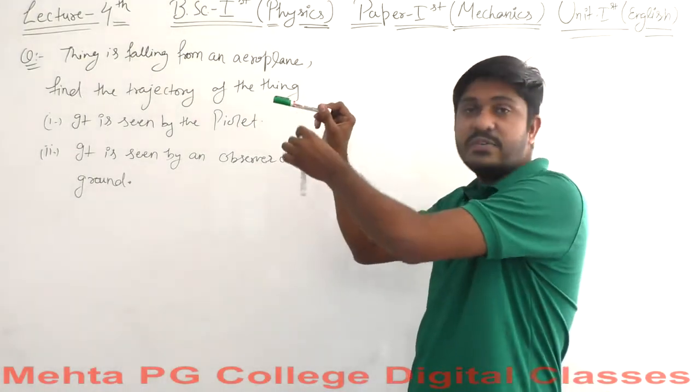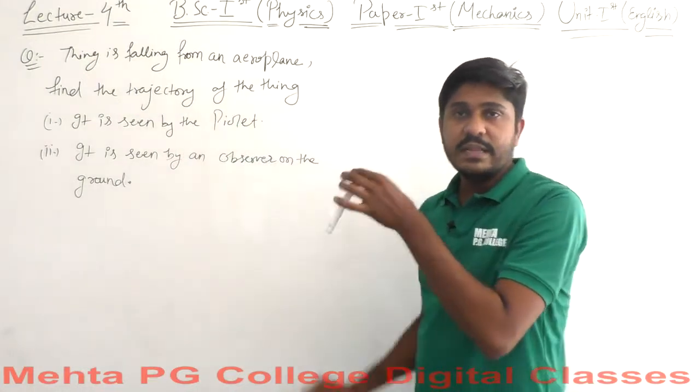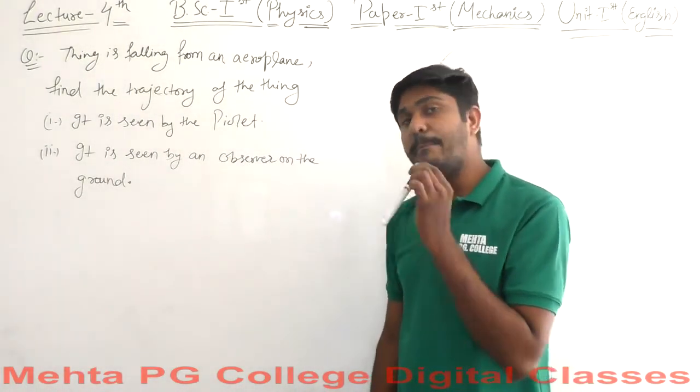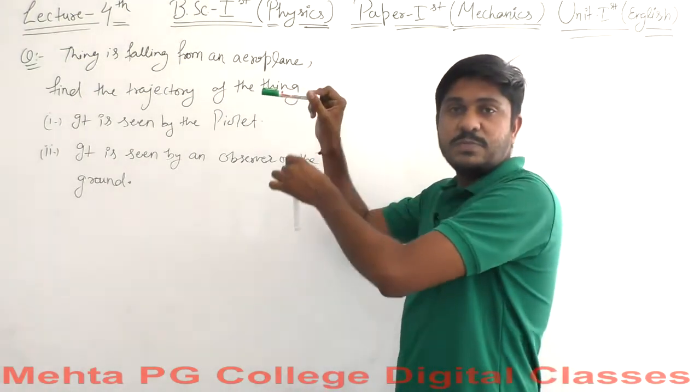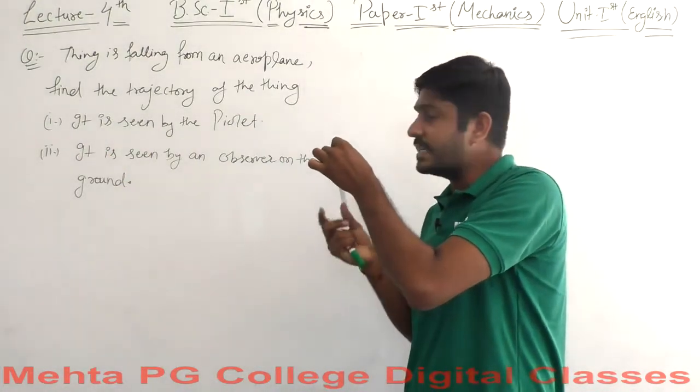If anything falls from this aeroplane, then this falling particle must have some momentum.